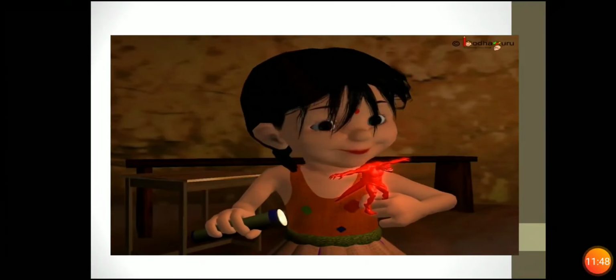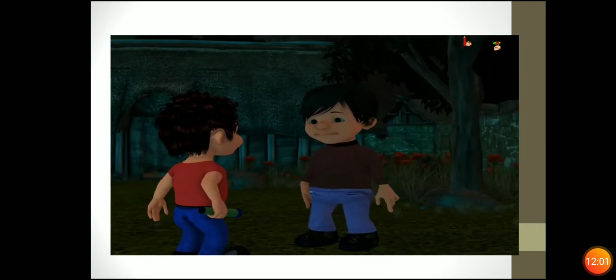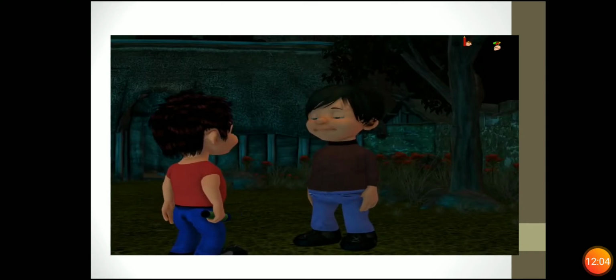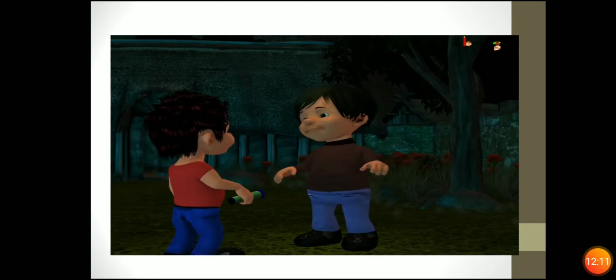Like in the story, the shadow of the toy was formed on the wall and also on the ground. Here we see all the things required for shadow formation: source of light, opaque object and screen. But still no shadow is formed. Now here you have an activity where the boy is lighting the torch, but still no shadow is formed. The main reason is that there may be no screen available at the back. If you don't have a screen, then the shadow will not be formed.